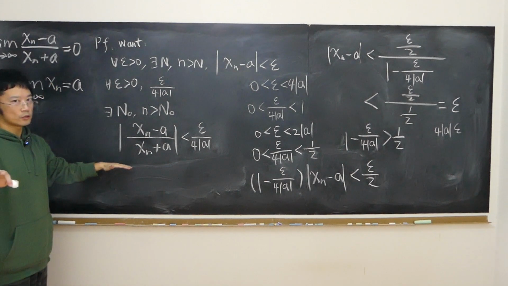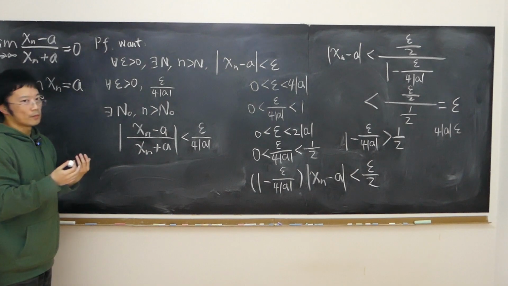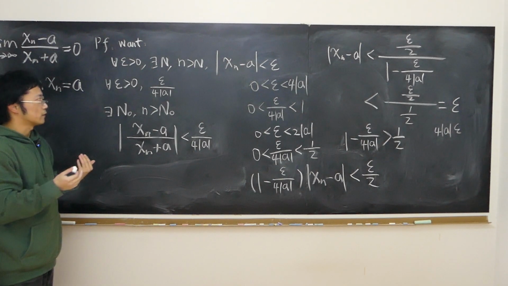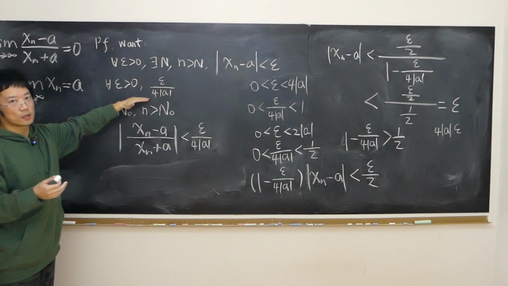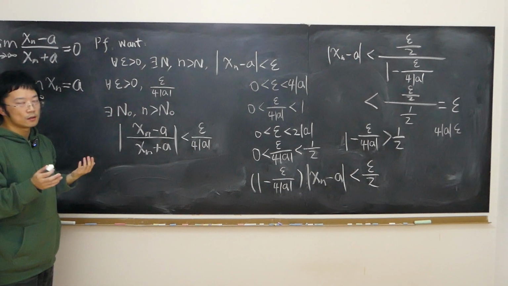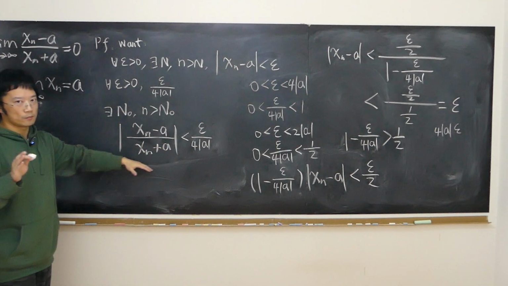Depending on different kinds of questions, sometimes for a different question you may come up with some magical number that has something to do with epsilon multiplied by some other coefficients. For example, epsilon over 2, epsilon over 3, something like that. But in the end, the idea is the same. You get it.